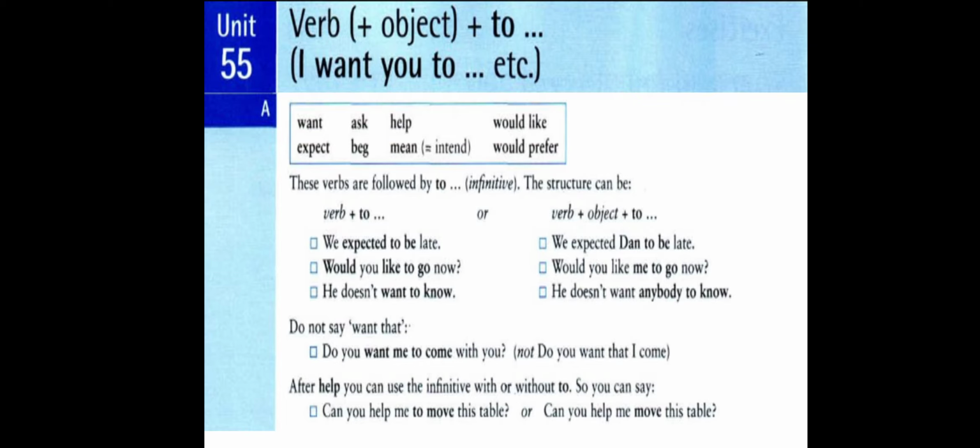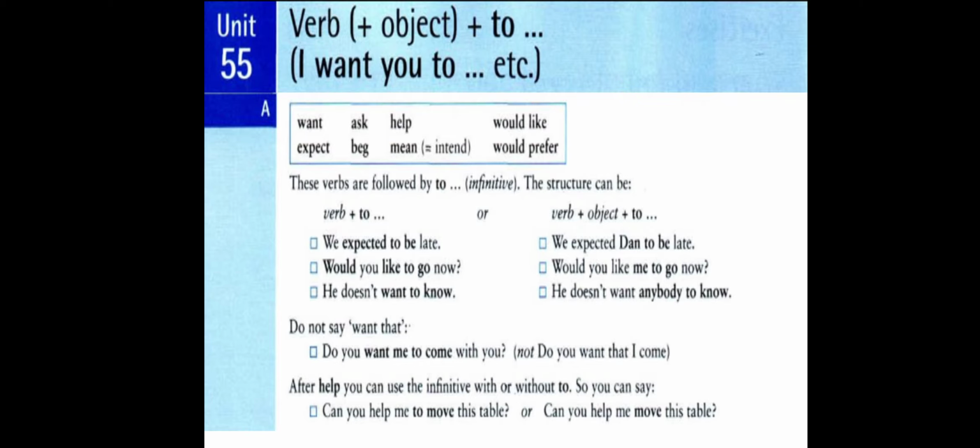The third example here: he doesn't want to know. Here we have the verb want followed by to plus the base form directly. And on the other side, he doesn't want anybody to know. Who's supposed to know? Anybody, not he himself.